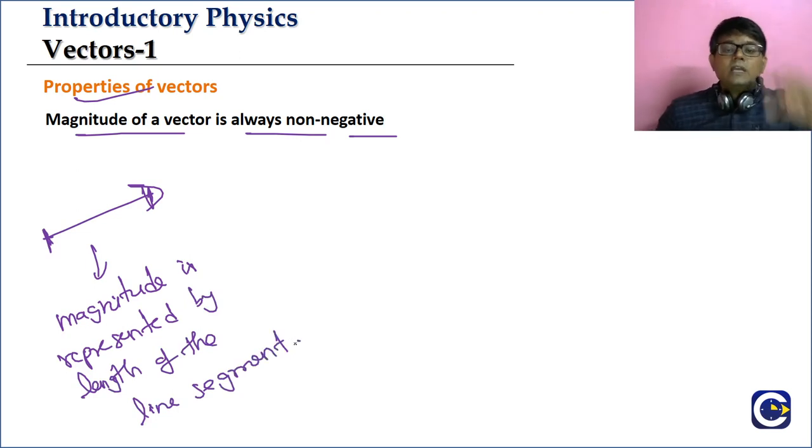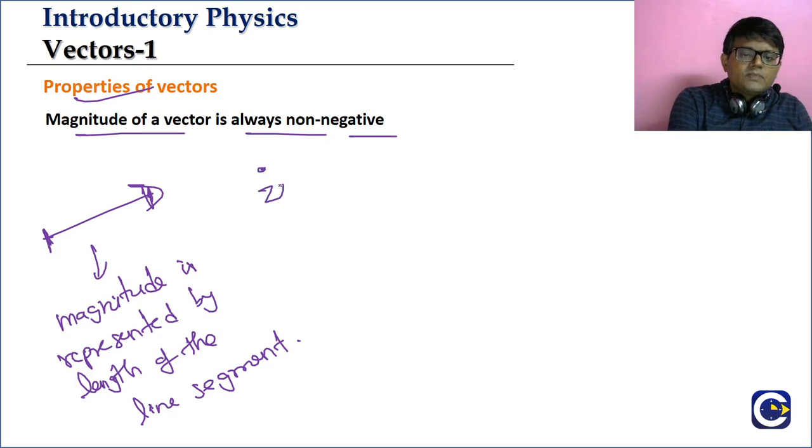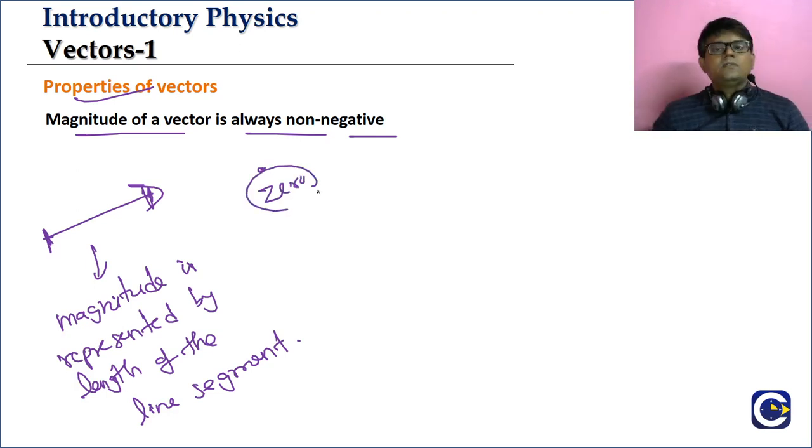So length of the line segment, what is the least value it can have? 0. If you draw a line segment, what is the least value of length we can have? 0. Negative it cannot have, because length is a measurement, right?